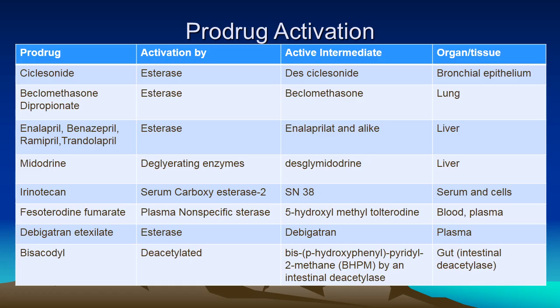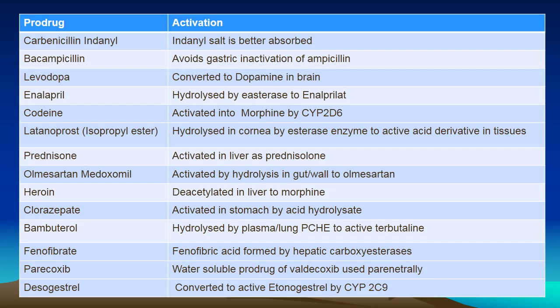For prodrug activation, there are several examples which are given in tabulated form: the tissue that activates, the enzyme that activates, and what the active product form is. Ciclesonide, beclomethasone dipropionate, enalapril, midodrine, irinotecan, bisoprolol fumarate, dabigatran etexilate, bisacodyl, carbenicillin indanyl, vancomycin, levodopa, codeine, latanoprost, prednisone, olmesartan medoxomil, heroin, clorazepate, bambuterol, fenofibrate, parecoxib, desogestrel are a few representative examples that are activated in various body tissues, in all the places where I will discuss site-specific activation and according to the route of administration.